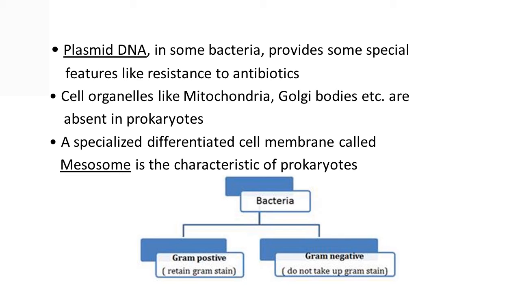The bacteria that take up the gram stain are gram-positive bacteria, and the others that do not take this stain are known as gram-negative bacteria. So, bacteria can be classified into two groups on the basis of this difference in their staining capacity. They may be gram-positive bacteria or gram-negative bacteria.